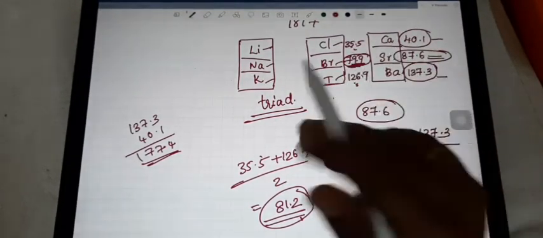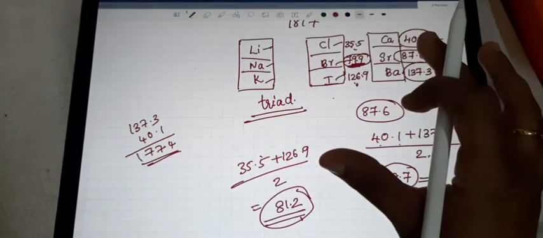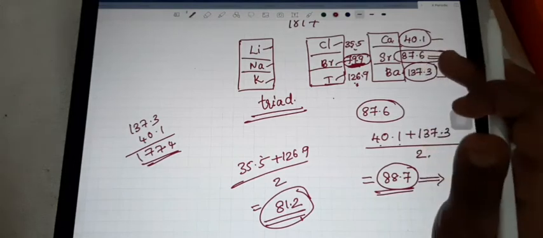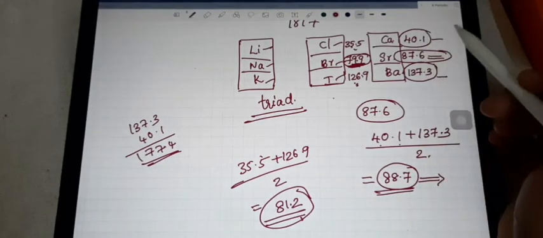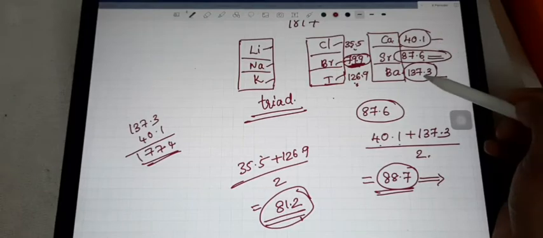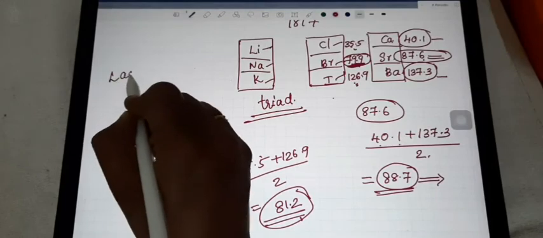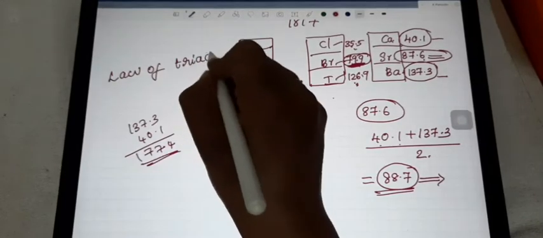So this arrangement of the elements in increasing order of atomic masses in a group, where the atomic mass of the middle element is the average of the atomic masses of the other two elements, we call the law of triads.